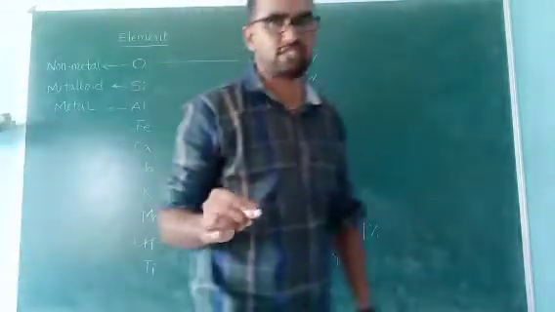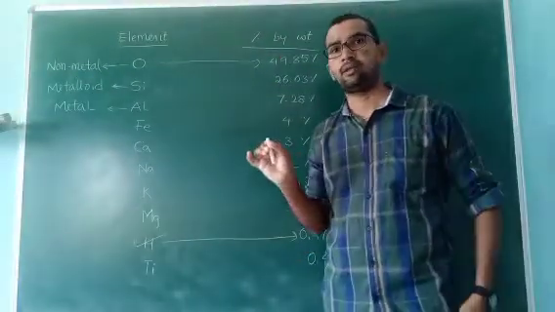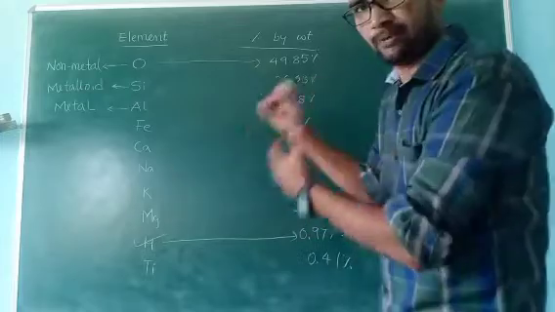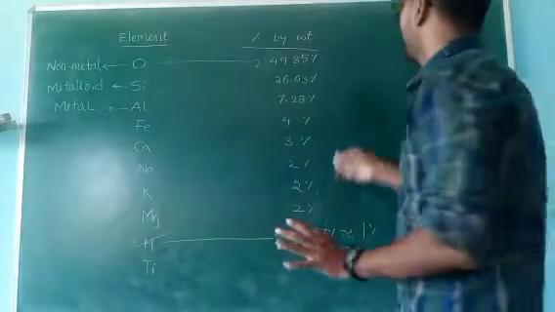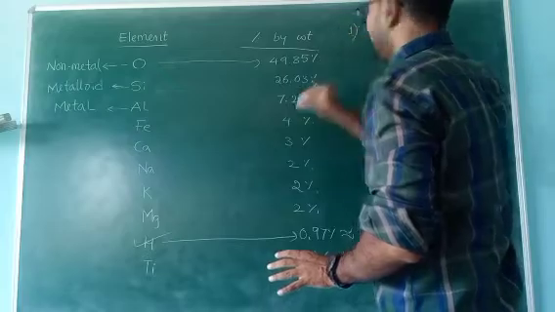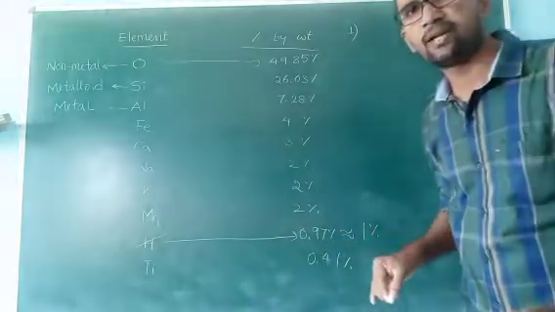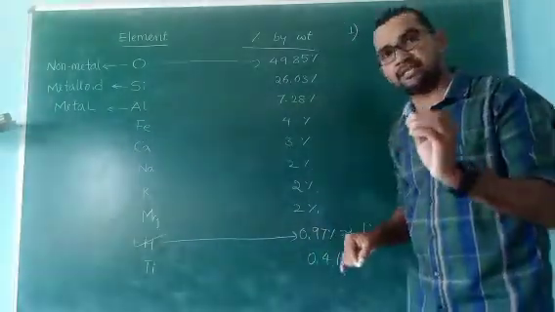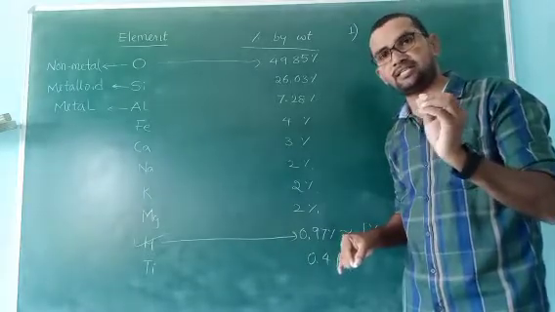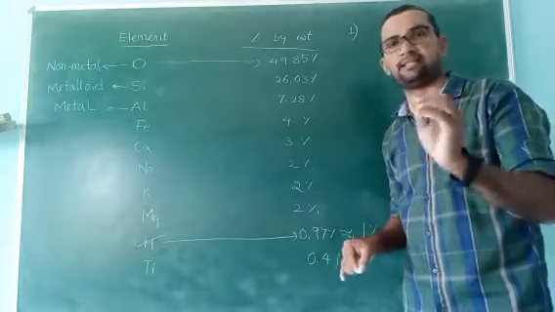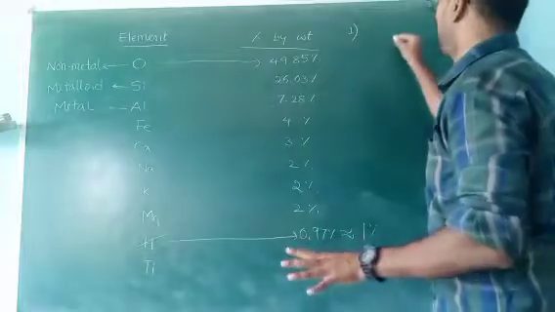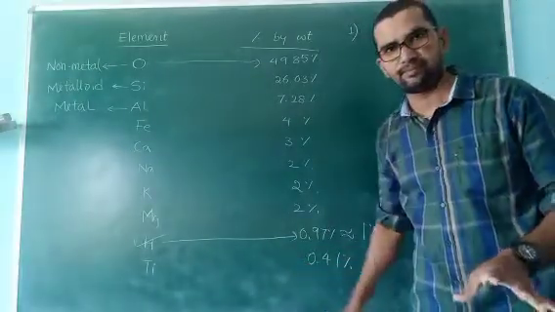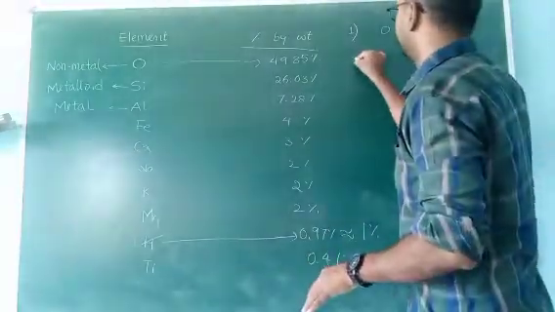Now listen to my questions carefully, all of you. After explanation, write the CW, all of you. First point. Which element has the highest percentage in the earth crust? The answer is oxygen. Second point.